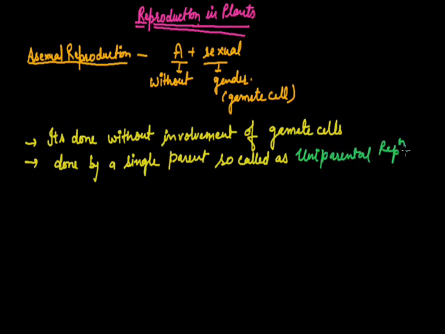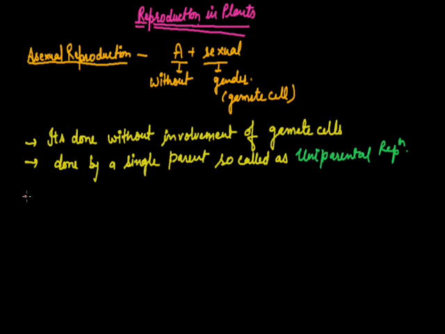Although we have seen all these points earlier in the differences between sexual and asexual reproduction, this is the fastest mode of reproduction where there is no requirement of any specific structure. So in today's class we will discuss the types of asexual reproduction.